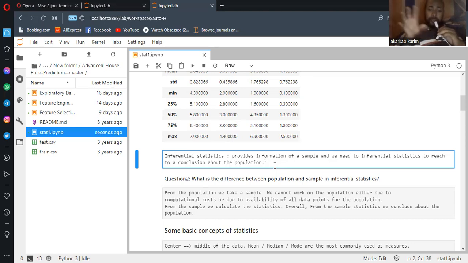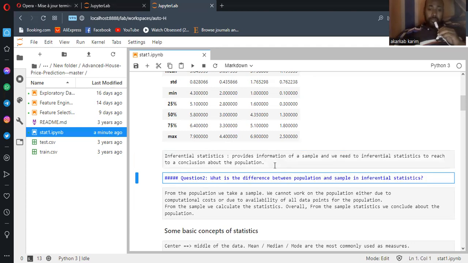The idea behind inferential statistics is that we try to draw conclusions from samples and generalize them to the population. We try to understand the population just from samples. If we choose samples that are different or biased, then we cannot draw conclusions about this population.